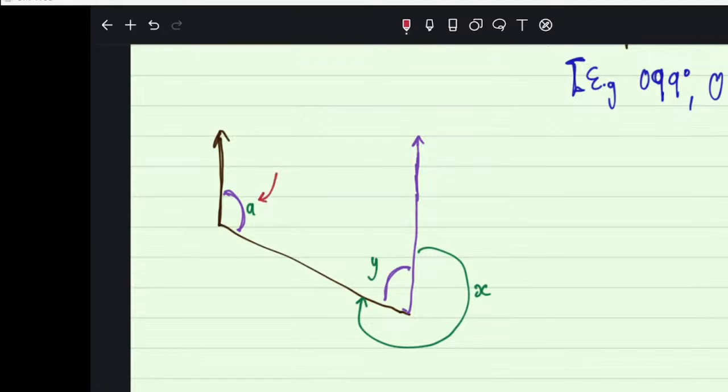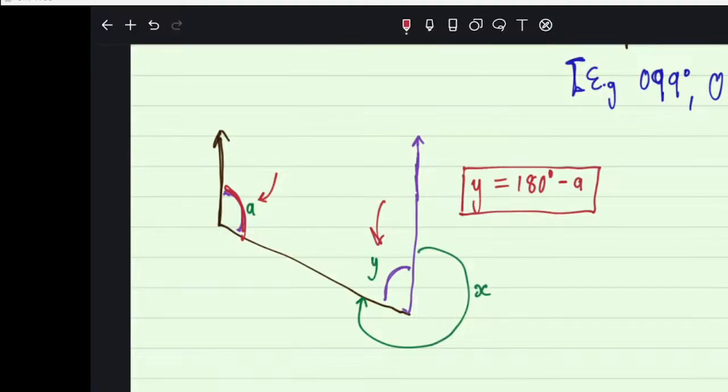We are not yet calculating. This one we measure. All right, now that you have it, to get this one, they are inside angles. They add to give you 180. So to get Y, you say 180 minus A. Then you will have Y.